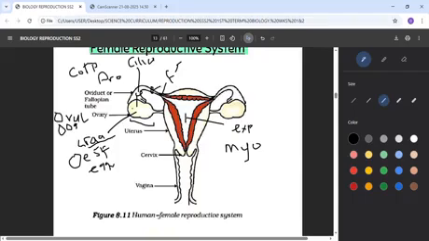Once it has contact with the egg, that's what we call fertilization. It will fuse. And when you look at the egg, what are the things we have there? So it has nucleus at the center, then there are some things outside that egg, which the acrosome of the sperm will neutralize. It will neutralize them, that means so that they will give way for it to enter. Once it enters into the egg, it will fertilize the egg.